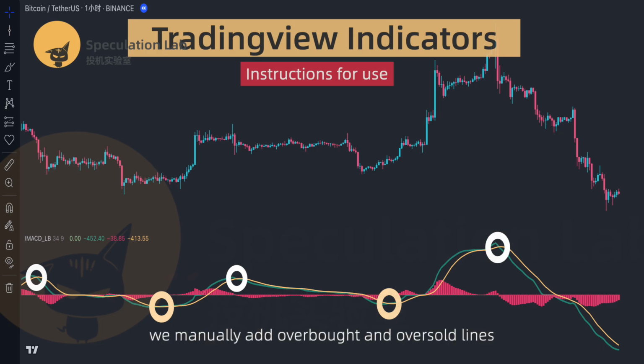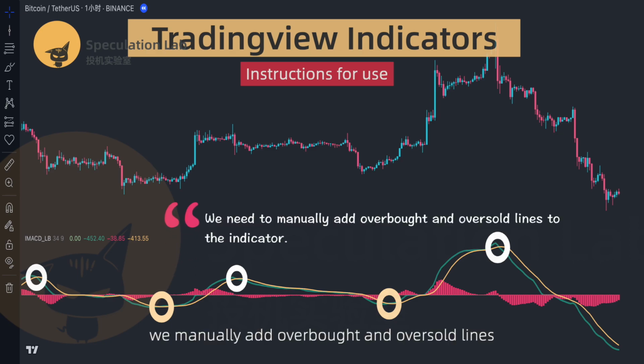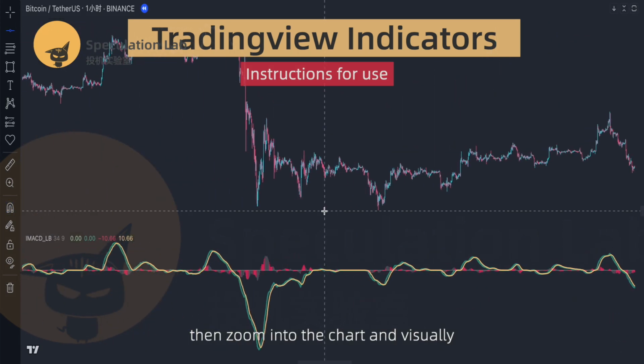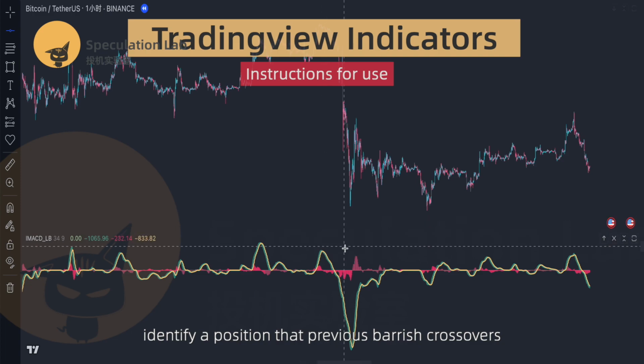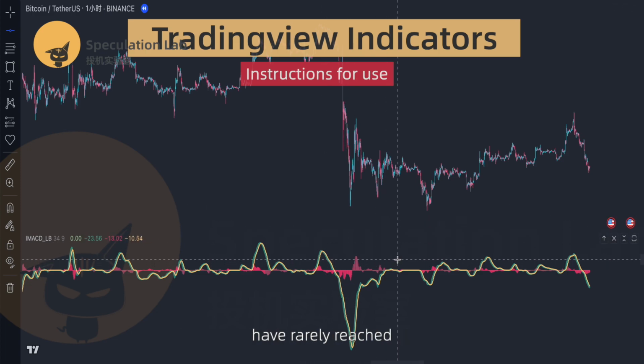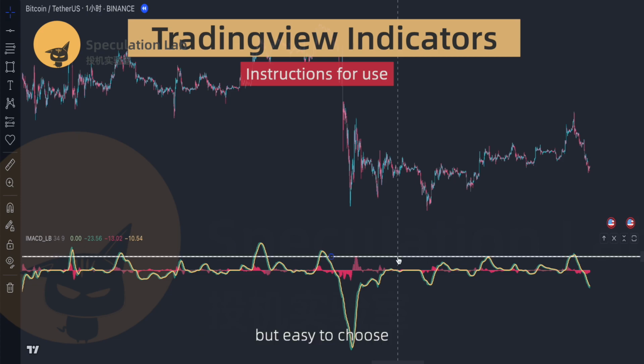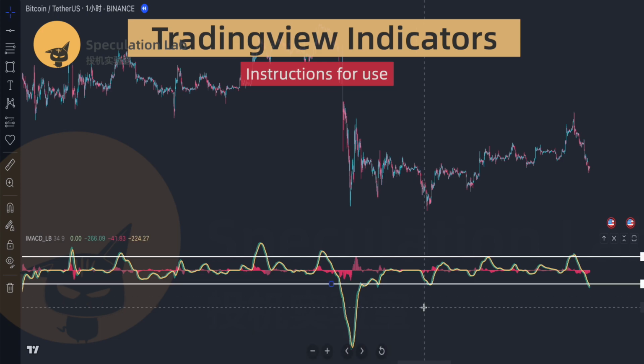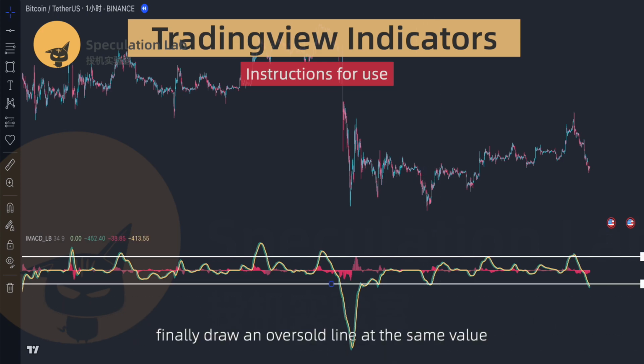To mitigate losses, we manually add overbought and oversold lines to the Impulse MACD indicator. The steps are straightforward. First, select the horizontal line tool from the sidebar. Then, zoom into the chart and visually identify a position that previous bearish crossovers have rarely reached and draw a horizontal line there. This position is somewhat subjective but easy to choose, indicating a probability of reversal due to overextended volume. Finally, draw an oversold line at the same value in the opposite direction. Now, the overbought and oversold areas are marked.